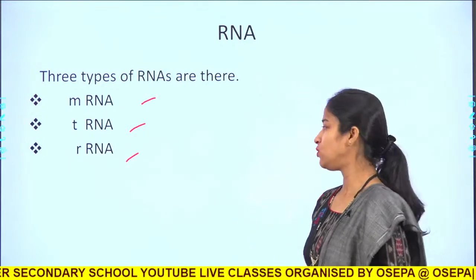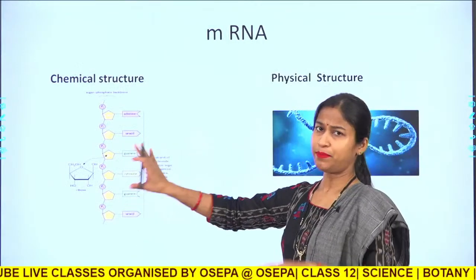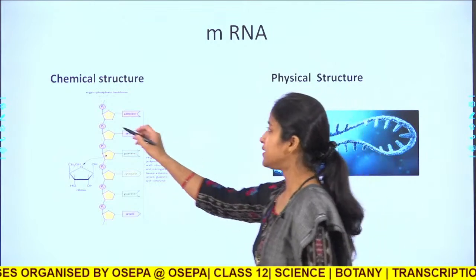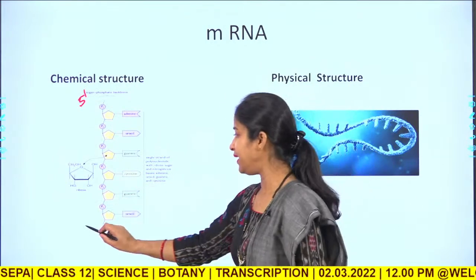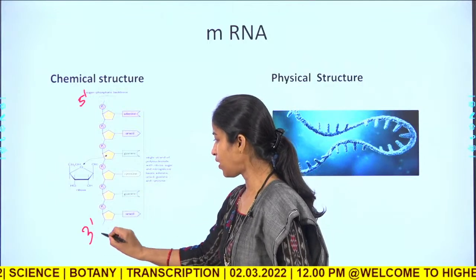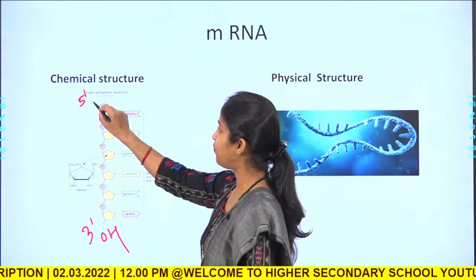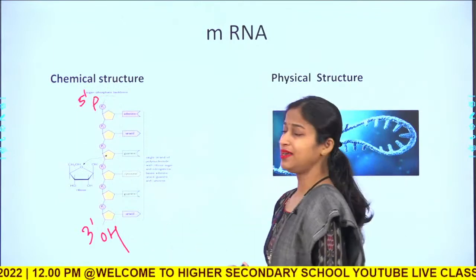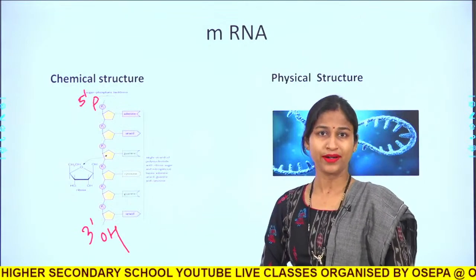Okay. Let us have a look at the structure. Now, the chemical structure is the same, a simple single stranded molecule starting from the 5 prime phosphate group and ending at a 3 prime hydroxyl group. So, this is a 5 prime phosphate group and this is a 3 prime hydroxyl group.